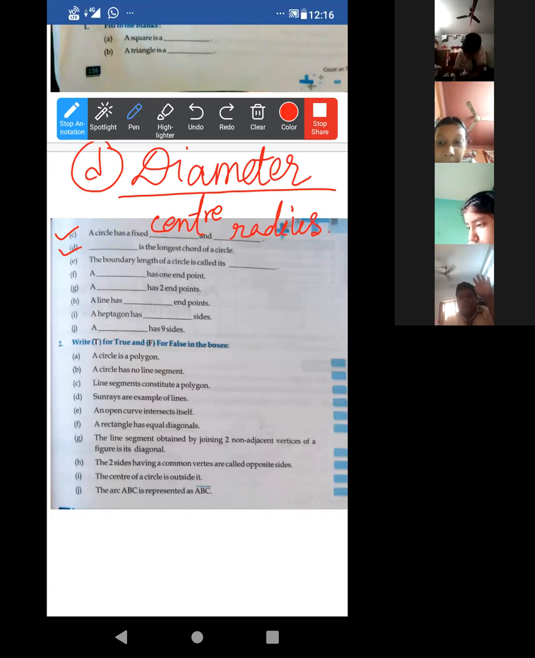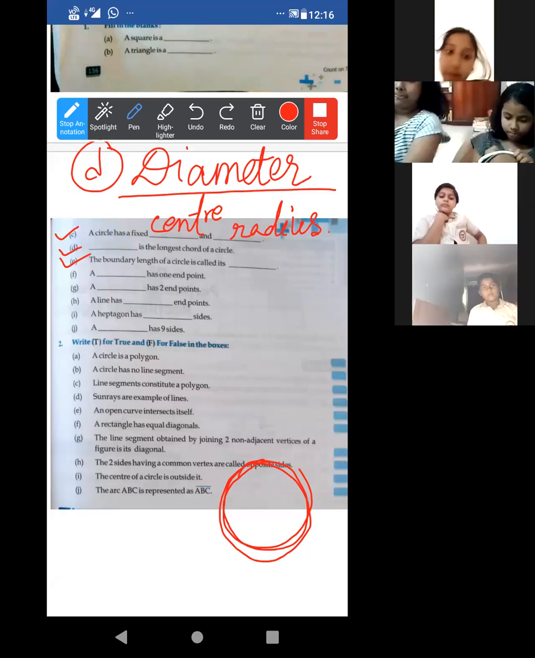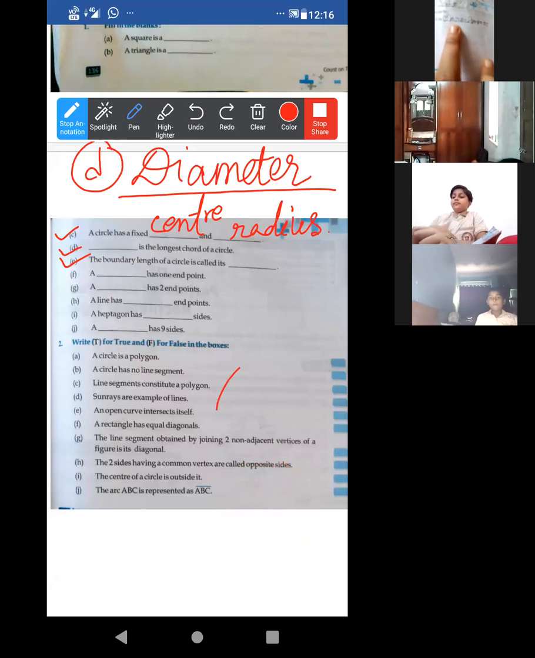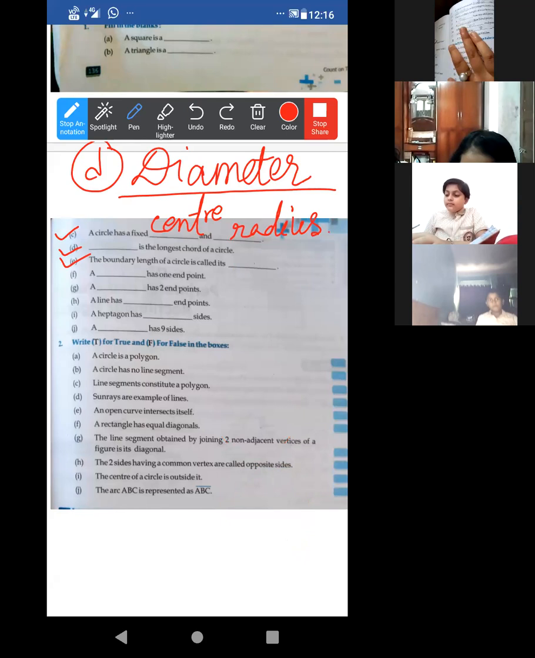Okay, now number E: the boundary length. Boundary means if this one is a circle, this length is the boundary length. That one of a circle is called its circumference. This is a new word. This boundary is known as circumference. This boundary is called circumference. Let me write it. Number E, I am writing the answer here.